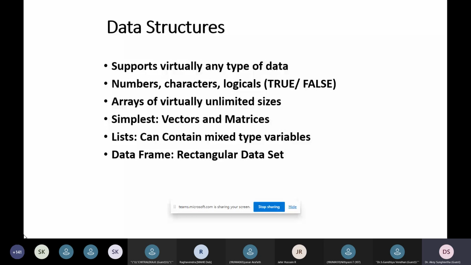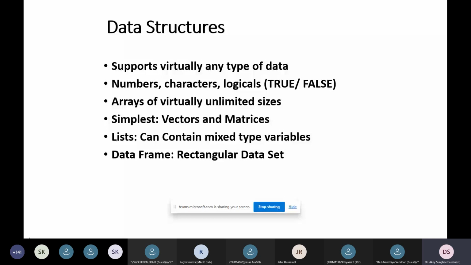And as we implement data structure applications, R tool provides numbers, characters, and logical decisions that can be made. And you can represent arrays of sizes. As I said, we have to assign the values using the vectors, and process the vectors using the factors. The vectors and matrices are the simplest way to implement using the R tool.